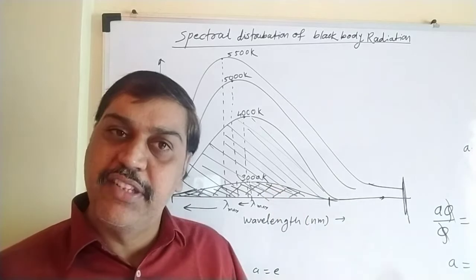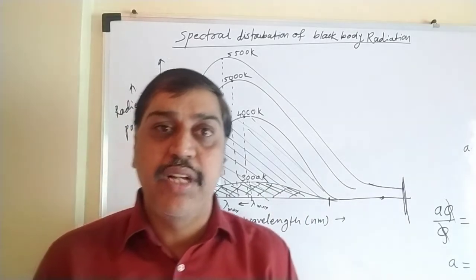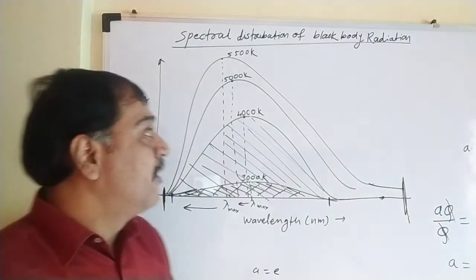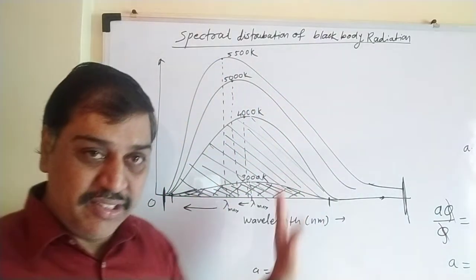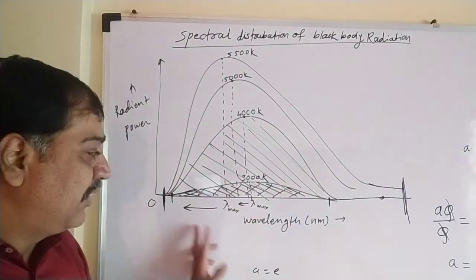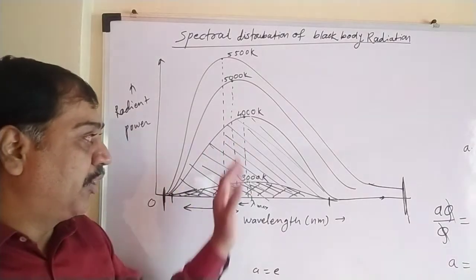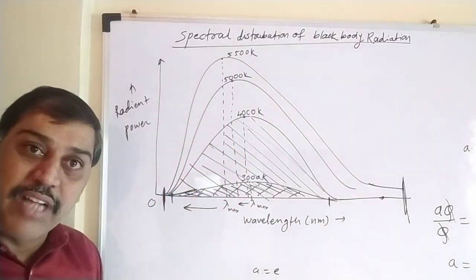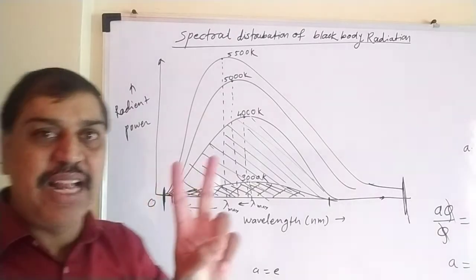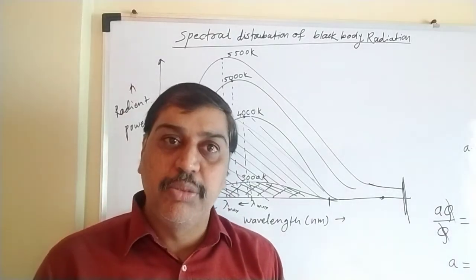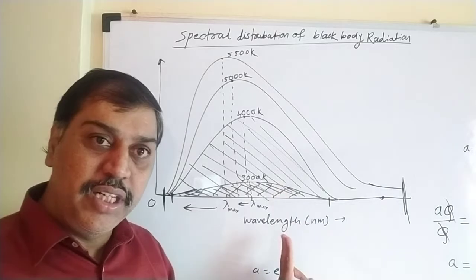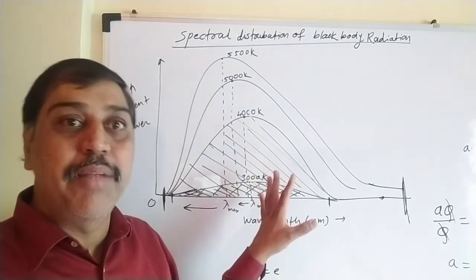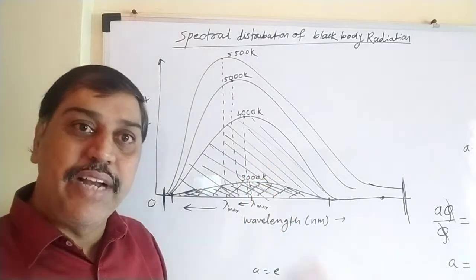This is sometimes said to be the black body radiation spectrum. In most of the examinations up till now, they have asked the same question on the board examination: draw the spectral distribution of black body radiation. So you have to draw this curve properly with the wavelength, radiant power, temperature, you should mention lambda max and so on. Draw the peak properly. If draw was asked, you have to draw the diagram. The second type of question they will ask: draw the energy distribution curve of perfectly black body radiation and explain the properties or characteristics from the curve. So that you have to explain.